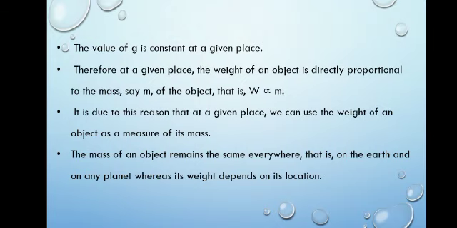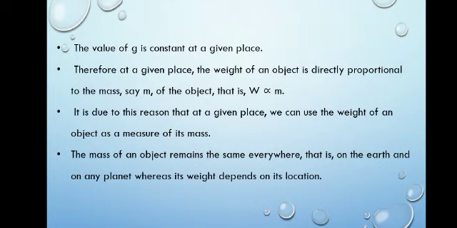So as you are changing your location, weight will change. As I have already said, at the poles g value is greater and at the equator g value is less. So as you go to the poles, your weight will increase. At the poles your weight will be slightly more than the weight at the equator. Why? Because the g value is changing.